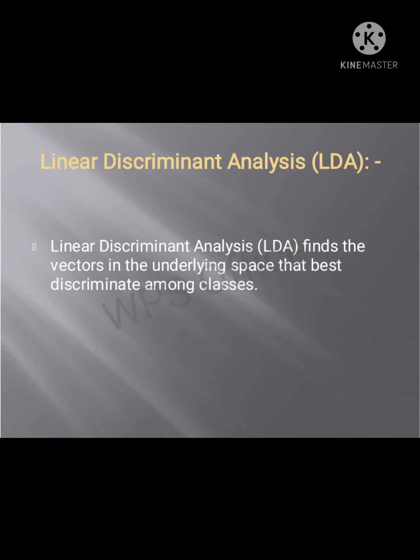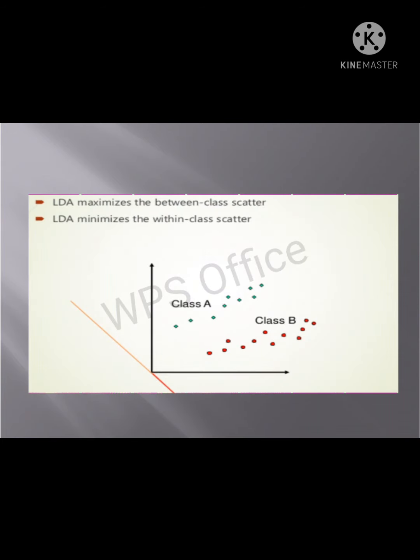I will show this with figures. LDA maximizes the between-class scatter and minimizes the within-class scatter. Class A shows the maximized class scatter. Class B shows the minimized class scatter.